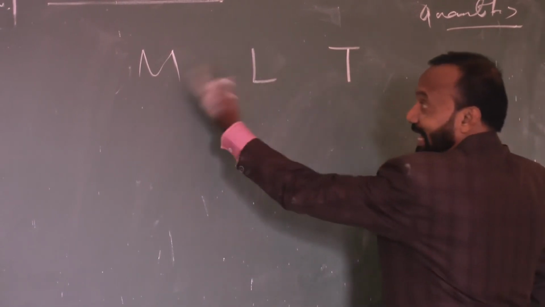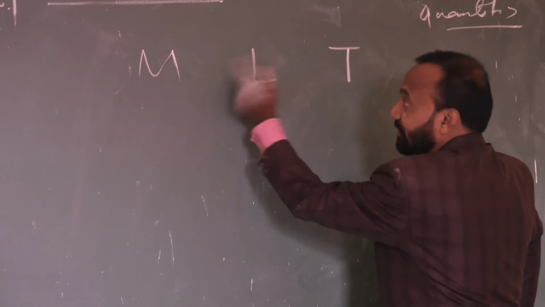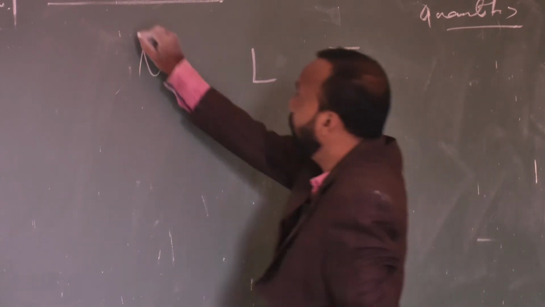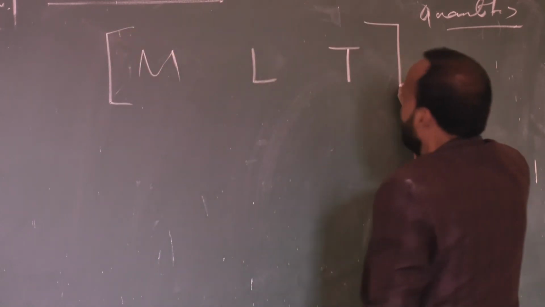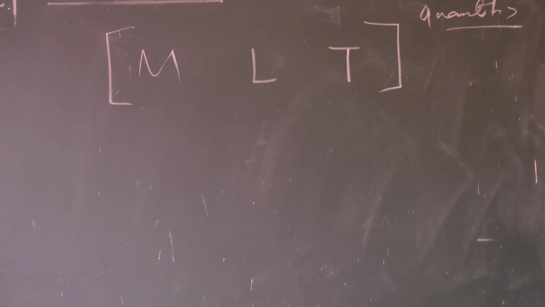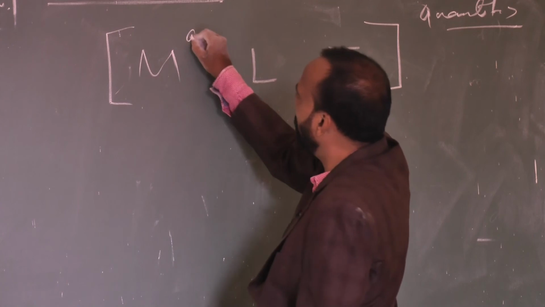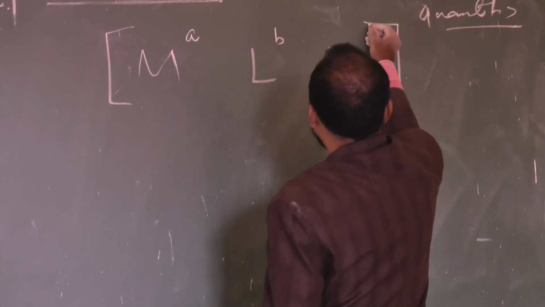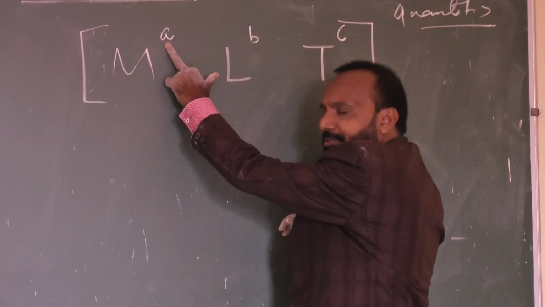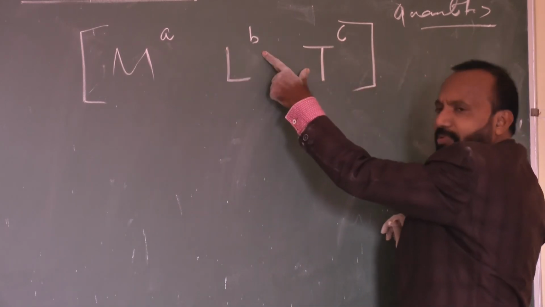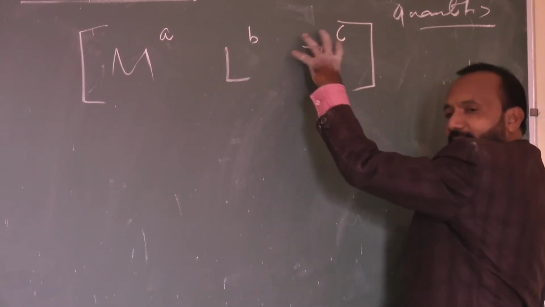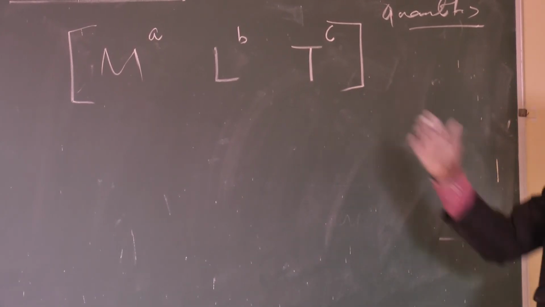We are not going to write LMT, we are not going to write T first then L, it will be wrong. Here we are going to write M for mass, L for length, T for time in this format: M to the power A, L to the power B, T to the power C. A, B, C, or X, Y, Z, whatever you can write. Mass has dimension A, length has dimension B, and time has dimension C. So A, B, C are the dimensions.